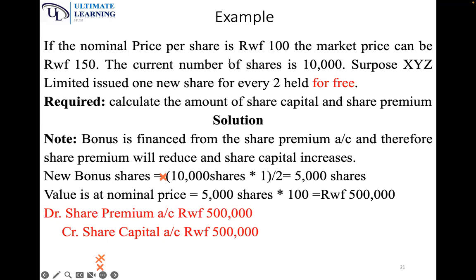Therefore, we issue out of premium account and it's taken to share capital, removed from premium and taken to share capital. However, if you have been told it is being issued out of retained earnings, you issue it out of retained earnings and take it to share capital. You debit retained earnings and credit share capital.